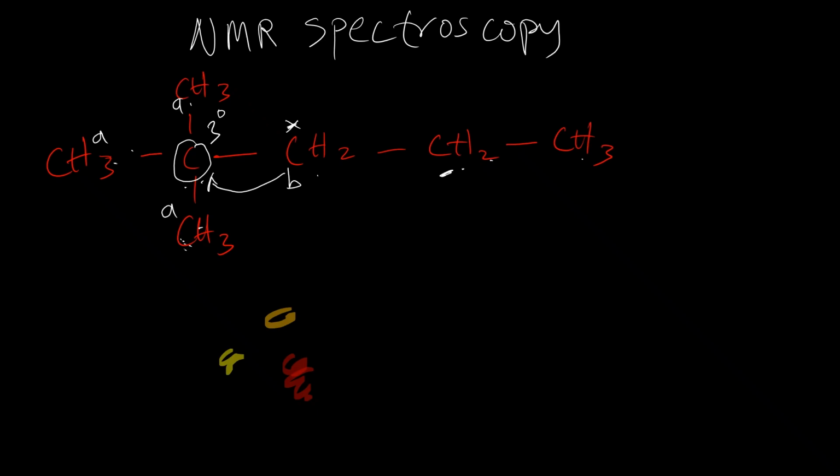They're going to have different signals. So the hydrogens on this CH2 will have signal C, while the methyl here has a different signal as well because it's in a different chemical environment. We call that signal D. So how many signals is it going to be? 1, 2, 3, 4. We're going to have 4 proton signals.